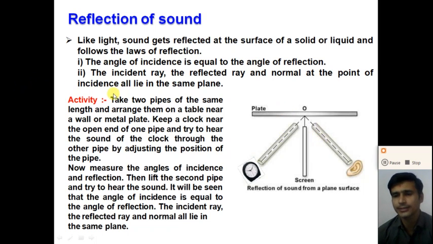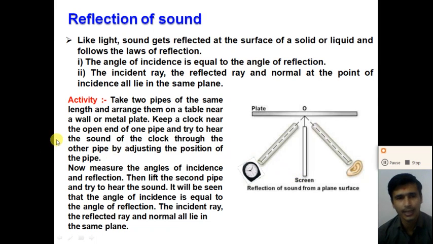Now what is the second law of reflection? The incident ray, the reflected ray and the normal at the point of incidence all lie in the same plane. The incident wave, reflected wave and normal to the surface all lie in the same plane, right? So how is the sound wave reflected?